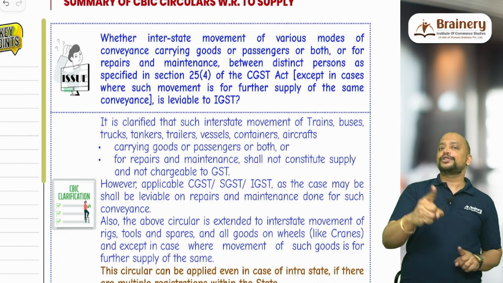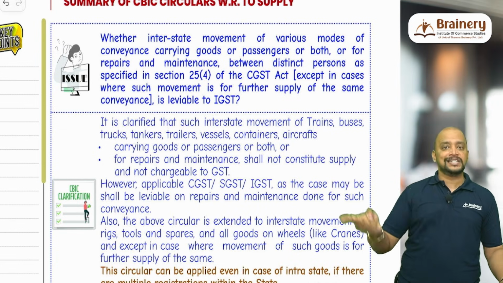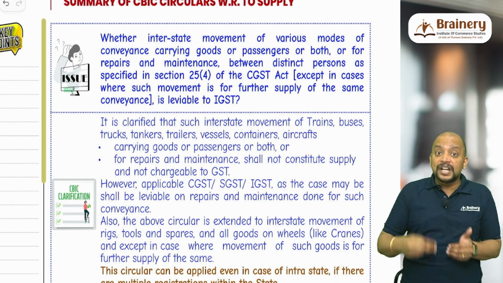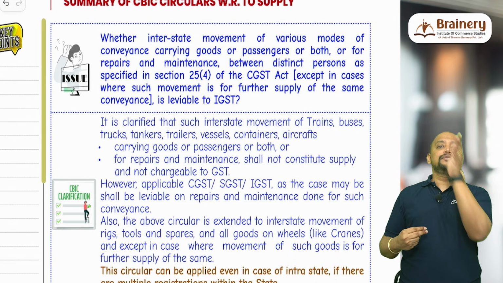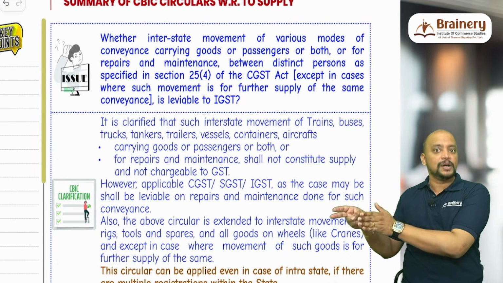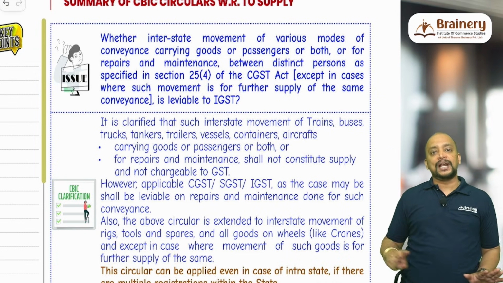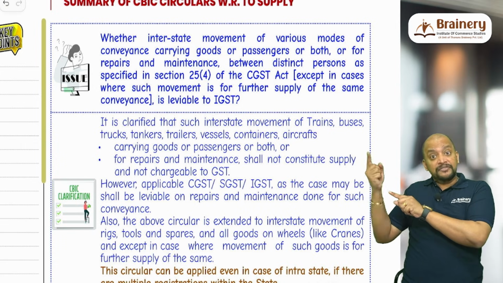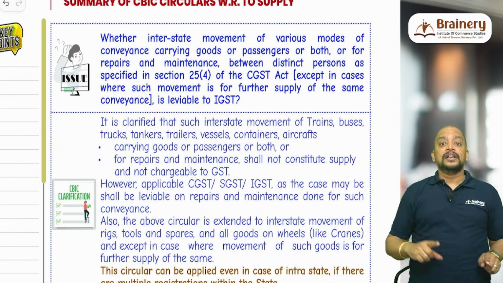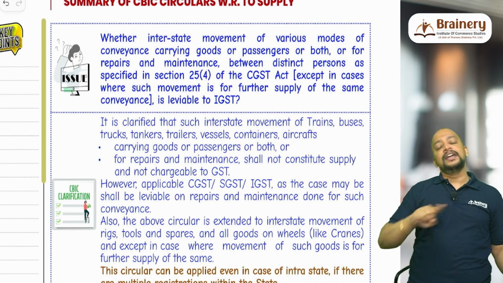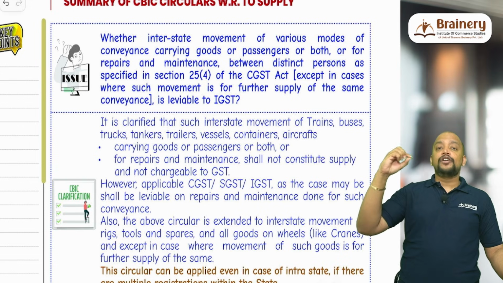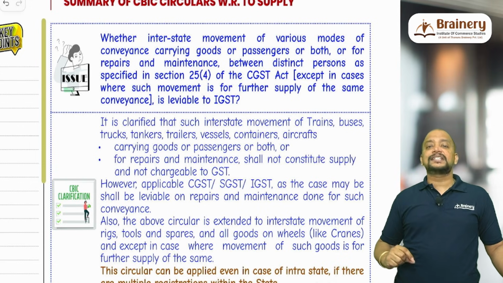So first point, what you need to remember is that movement of conveyance between distinct persons carrying goods or people is not a supply. Number two, when I am sending the conveyance for repair work, say I have a workshop in Kerala, and from Tamil Nadu to Kerala I am sending the vehicle to the workshop for repair, then also it is not a supply. Number three, that workshop which will be doing the repair is providing the services, so that will become supply. So only movement of conveyance is not a supply, but the workshop in Kerala which is doing service, they will raise an invoice to Tamil Nadu for the repair work, and that will become supply under 7(1)(c).